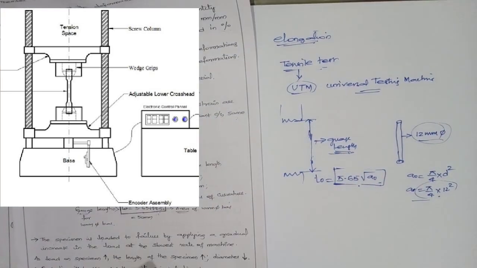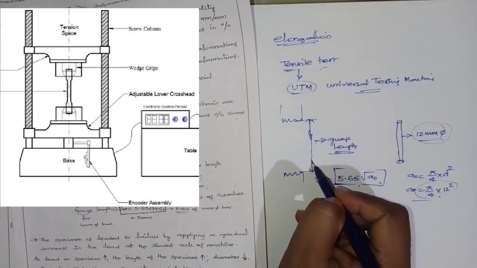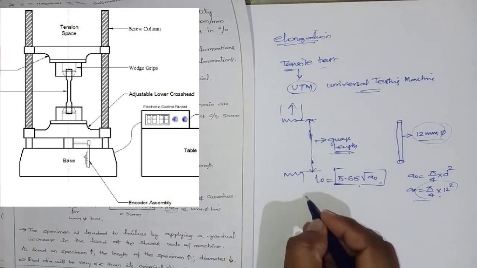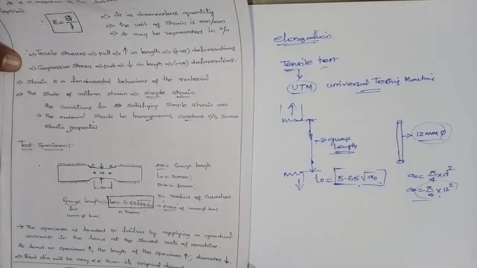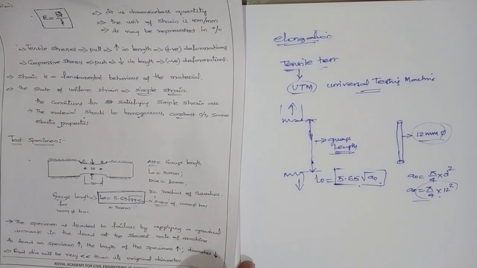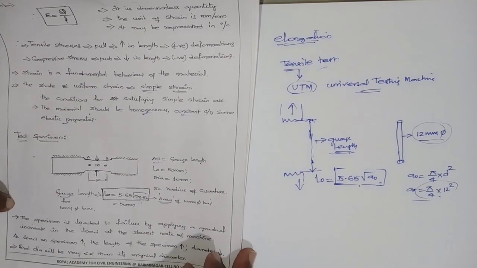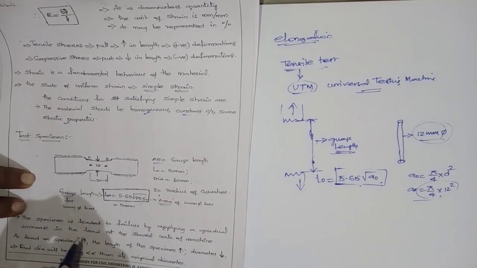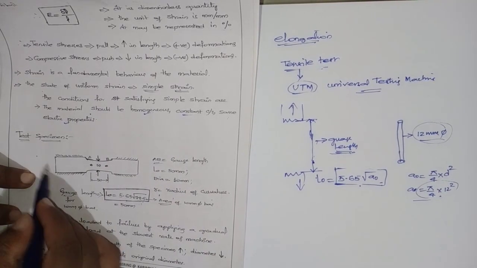Based upon this gauge length, which is the original length, after application of the tensile load the length is definitely going to increase, that is the change in length that will occur. So by this formula you calculate the gauge length.